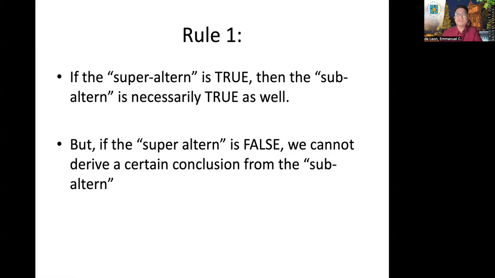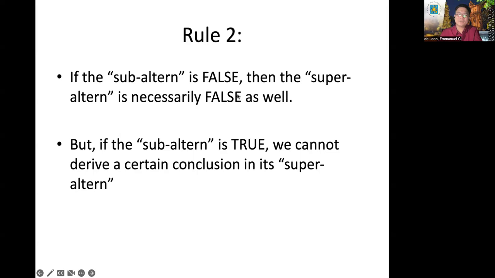It's false to say that all men are birds. If your basis is just that premise, can we necessarily derive a conclusion that some men are birds is also false? Doubtful yun. Or true? Doubtful din yun. That's invalid.